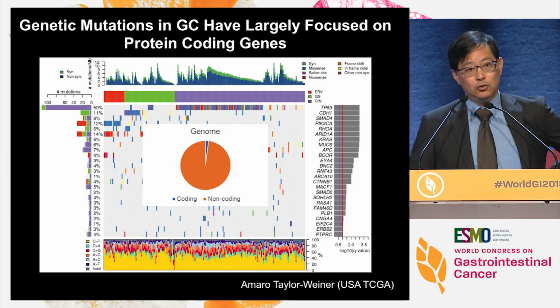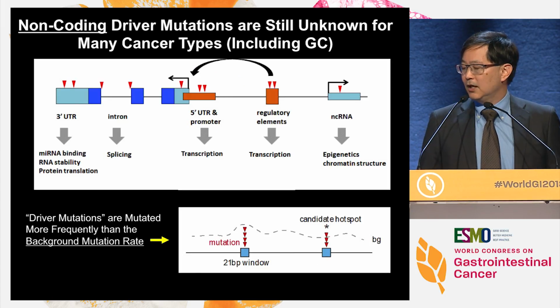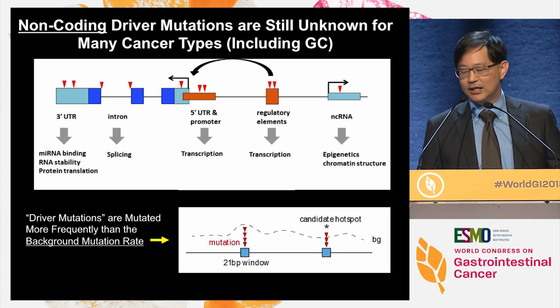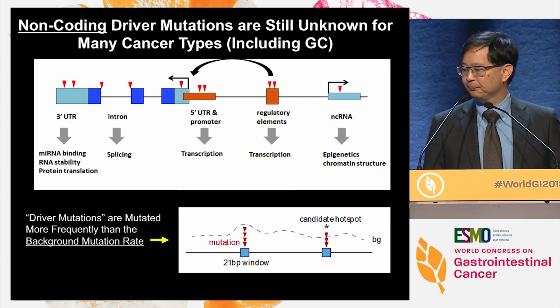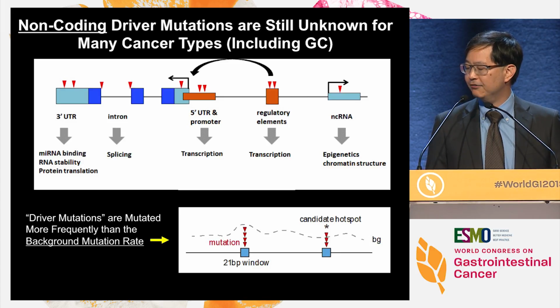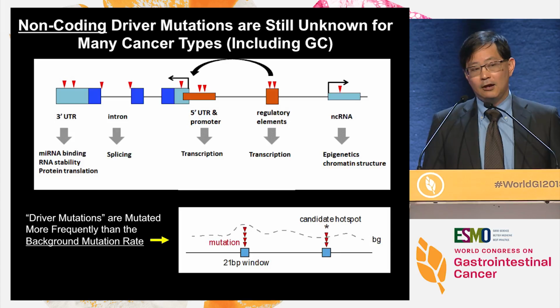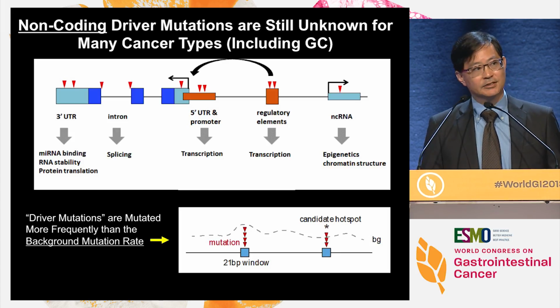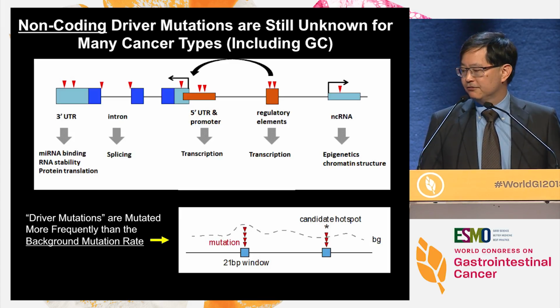And so we want to do that, but first I want to try to convince you that there are good reasons to expect that mutations occurring not inside the protein coding genes may plausibly have effects that contribute towards the development of cancer. So in this cartoon here, what we have in dark blue is a gene, and the dark blue are the exons corresponding to the protein coding units. But then flanking and surrounding these protein coding units are other regulatory elements that are also very important for that particular gene's function.